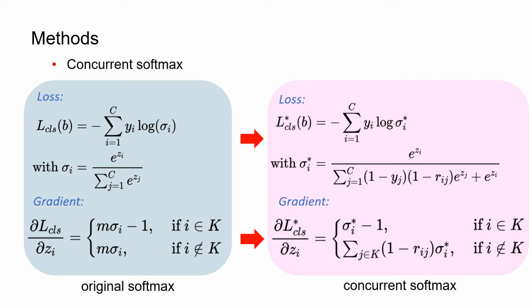Here we modify the original softmax to address the multi-label problem. The 1 minus y_i removes the suppression effect between explicitly multi-label categories, and with the 1 minus r_ij, suppression effects between confusing pairs are weakened.